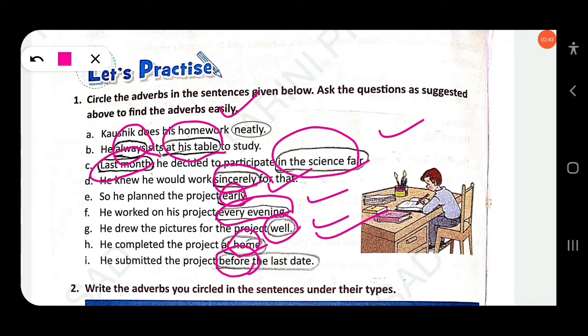When did he submit the project? He submitted the project before the last date. Before, after, these are adverbs of time. Clear?